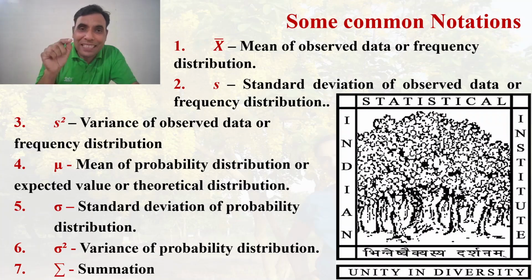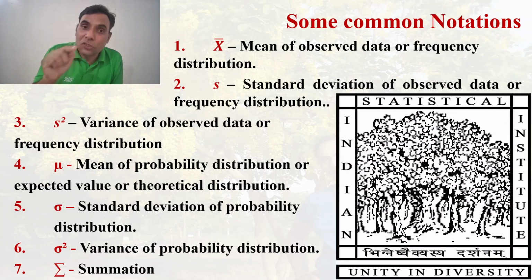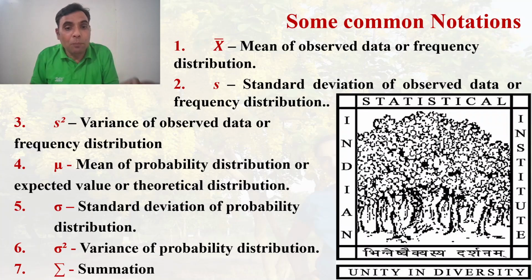S represents the standard deviation of the observed data, whereas sigma represents the standard deviation of probability distribution. Now here is a difference. Probability distribution means the data set that meets the assumptions of normal distribution, whereas the observed data may or may not meet the assumptions.